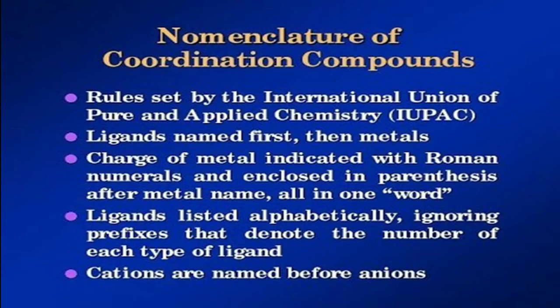All in one word means you should not write it as separate words. There should not be any gap between them. You should write it continuously.